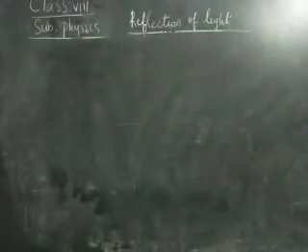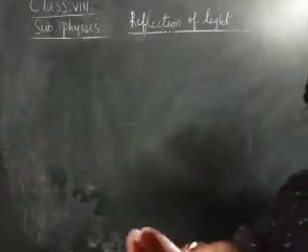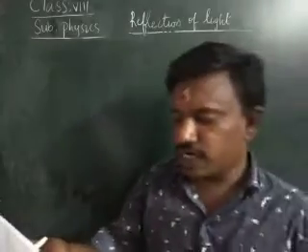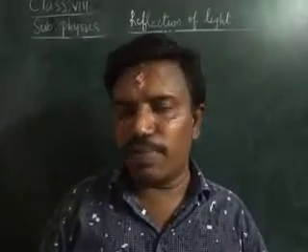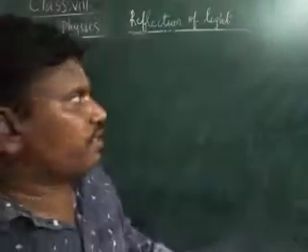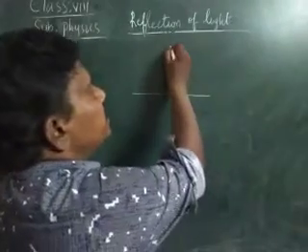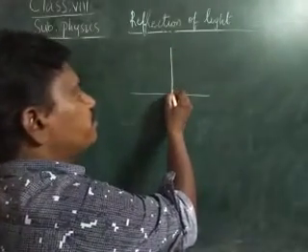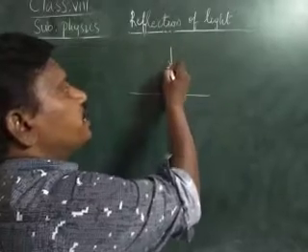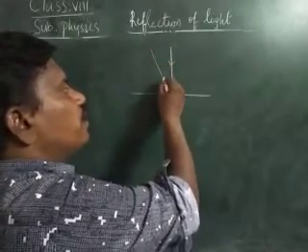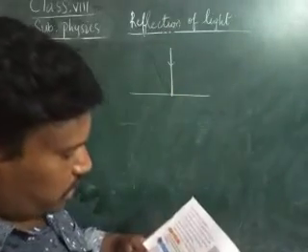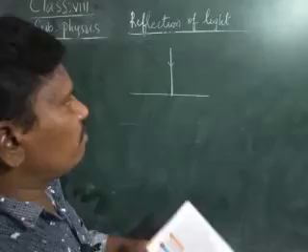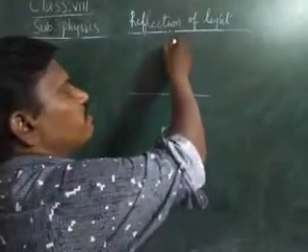Okay, children, now see here. Next, reflections and concepts, that is question answers. If a ray incidents normally on a plane mirror, normally means 90 degrees. If a light ray is incident directly, straight, not at a certain angle, exactly normal, then what will be the angle of reflection?